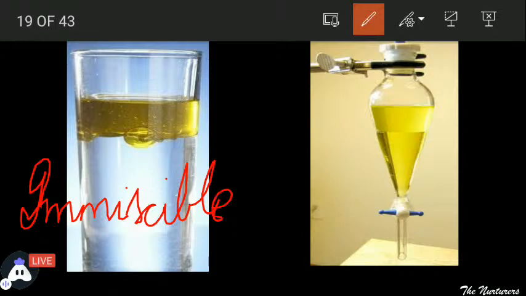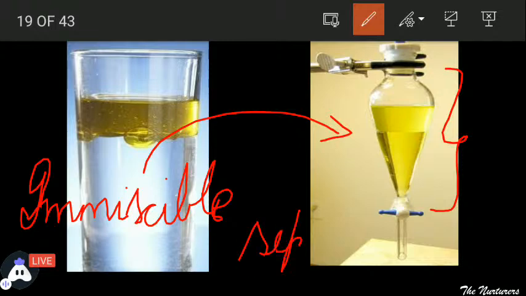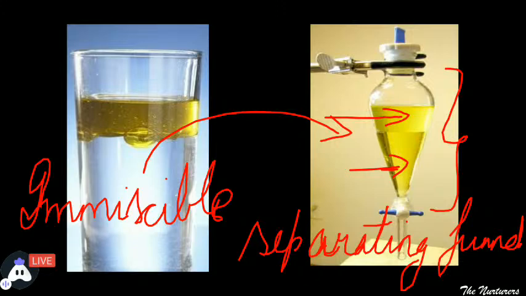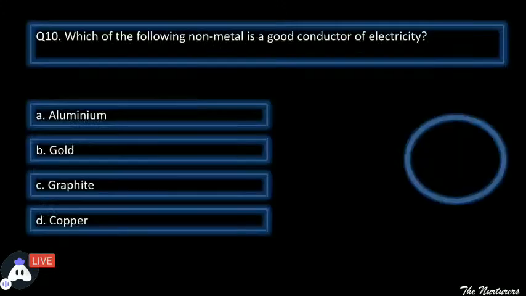Now, if I talk about how do we separate these immiscible liquids, there is a separation technique termed as separating funnel. This apparatus on your screen is termed as separating funnel. This separating funnel forms two layers of the solution. जो immiscible liquid है, lighter will form the upper layer and the heavier will come towards the bottom, and then we can separate it easily. So the technique used for separating two immiscible liquids is by using the separating funnel, and immiscible liquids are the liquids which do not mix.